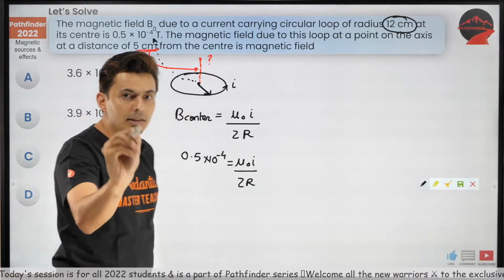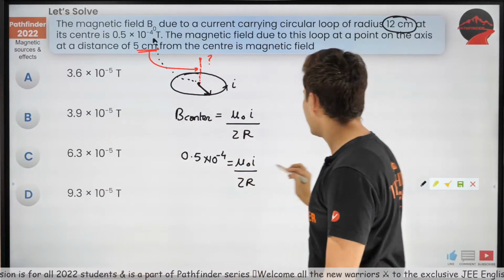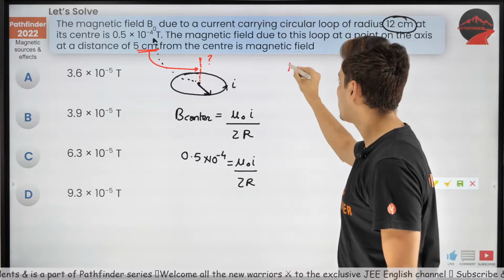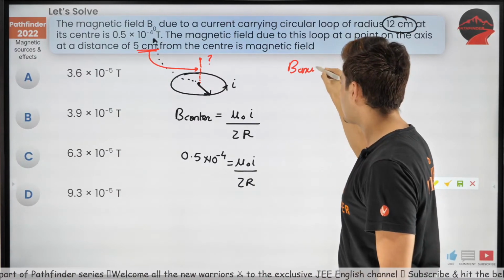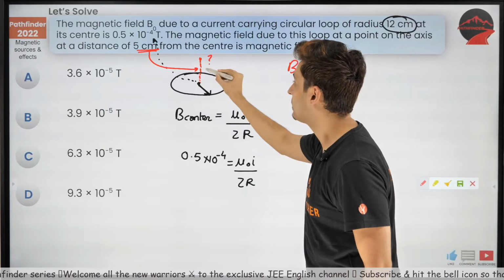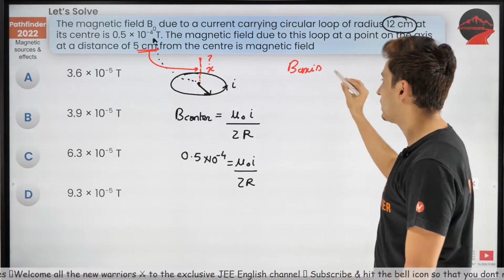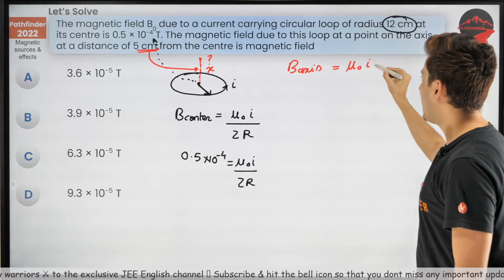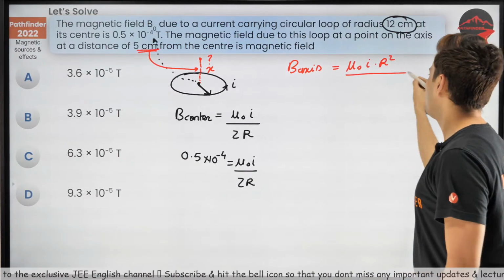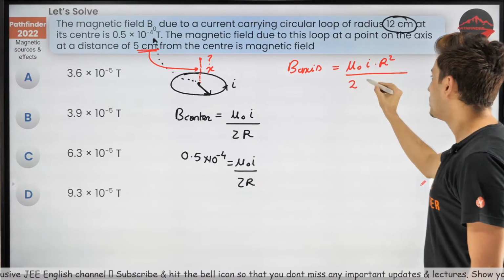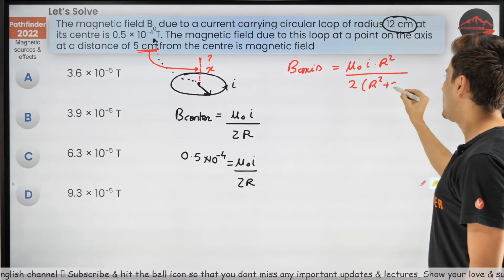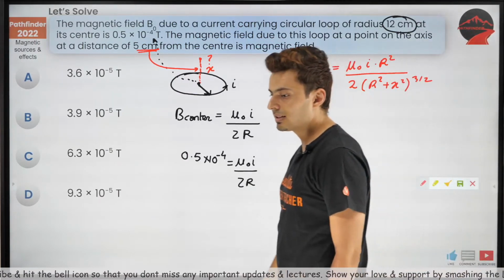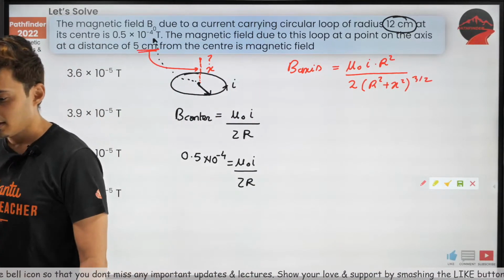Great. Now for the axis, what's the formula? When you're on the axis, what's the formula? So the magnetic field on the axis of the same loop at a distance of x. Remember, I just gave you that formula. It's very similar to this. You just have mu naught I r square divided by 2 times (r square plus x square) raised to 3 by 2. Isn't it? This was the formula.